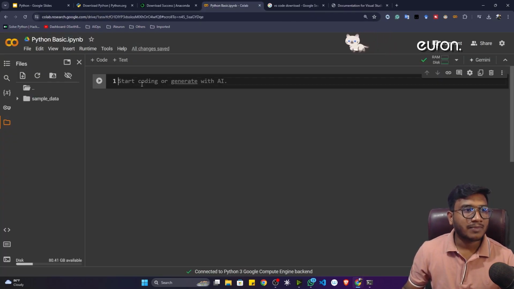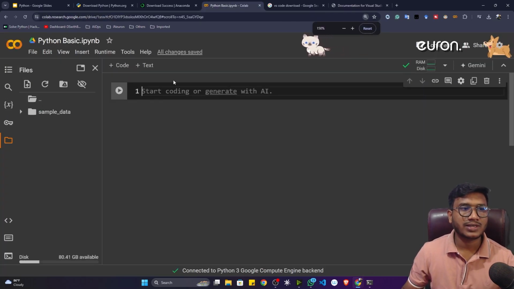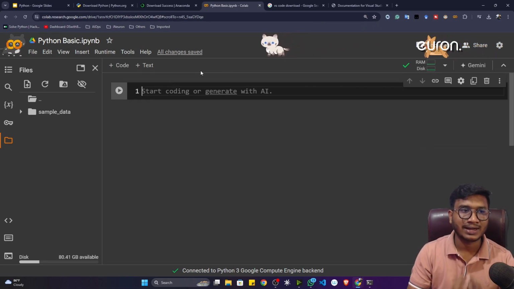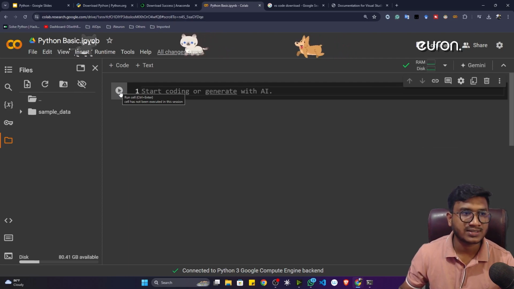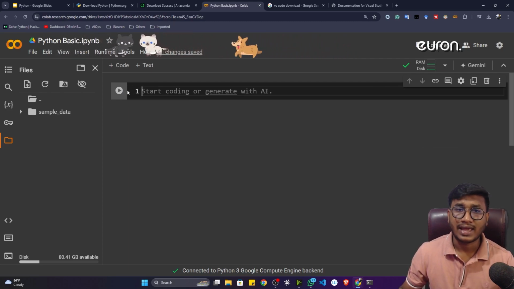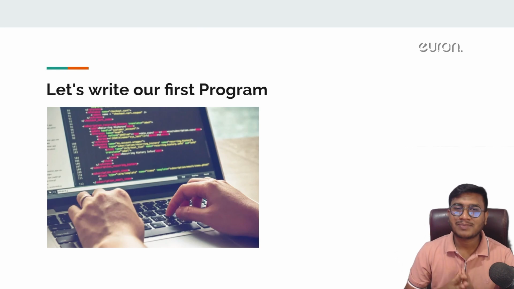Now, guys, I got my Google Colab instance. So here I can do the coding. I can write code in this cell, and there is an execution button. There is a run button. You can see this is the run cell. If you click here, it will execute your program. So guys, my setup part is ready.